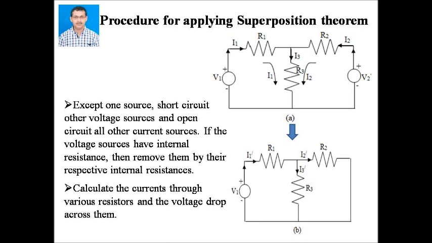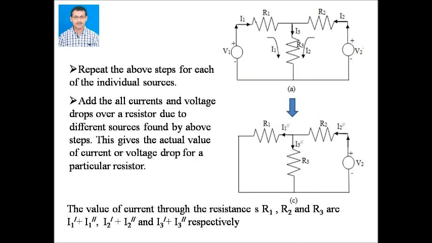Say first we consider the source V1 only and the other source V2 is short circuited. Current through the resistances are then say I1 dash, I2 dash and I3 dash through the resistances R1, R2 and R3 respectively. Next, consider the circuit having the source V2 only, then V1 is short circuited.